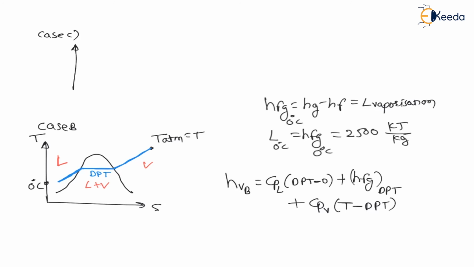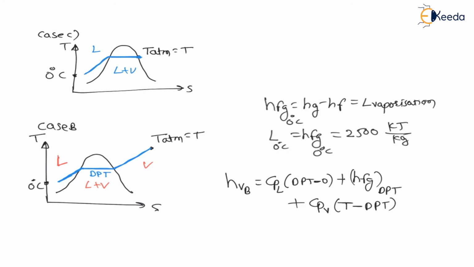If I draw the TS diagram, temperature versus entropy, there will be a liquid vapor dome, and from 0 degree Celsius we go to atmospheric temperature, and let us say the phase changes at atmospheric temperature only, T atmospheric is equal to T. From 0 degree Celsius to atmospheric temperature there will be a liquid state, at atmospheric temperature there will be a liquid plus vapor state, and at the end there will be a vapor state.